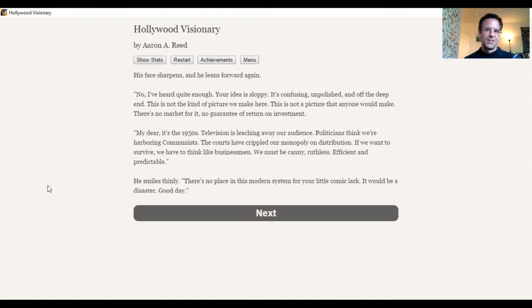So it's acknowledged here that now the studio system no longer has a monopoly on what movies are made. There's government pressure, there's pressure from competing with television, and so it said here, we must be canny and ruthless, efficient and predictable. But it's good to know where we are now. We're in the 1950s, and the movie we chose to make here, which is a romantic comedy set in the streets of Morocco with an unhappy ending, an ensemble cast of nobodies, by a beginner who's never made a movie before, is simply a terrible idea.